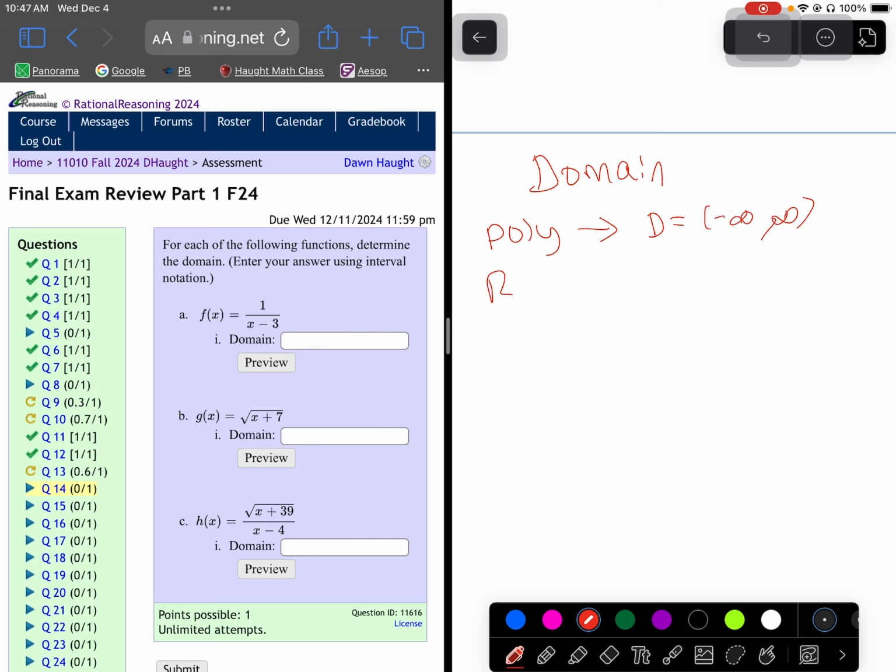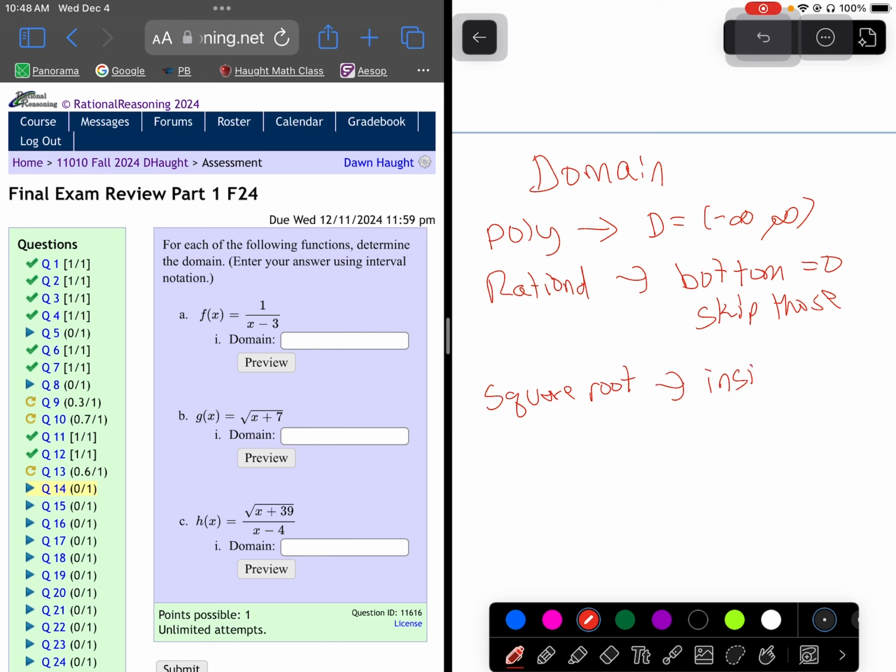If you have a rational function, just set the bottom equal to 0 and you want to skip them. If you have a square root, you want to set the inside of your square root greater than or equal to 0.